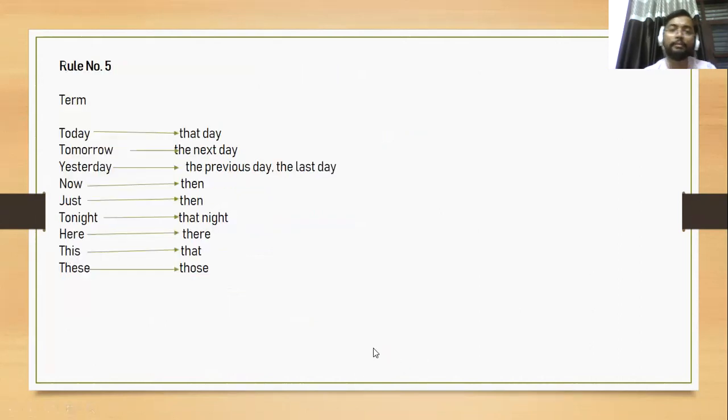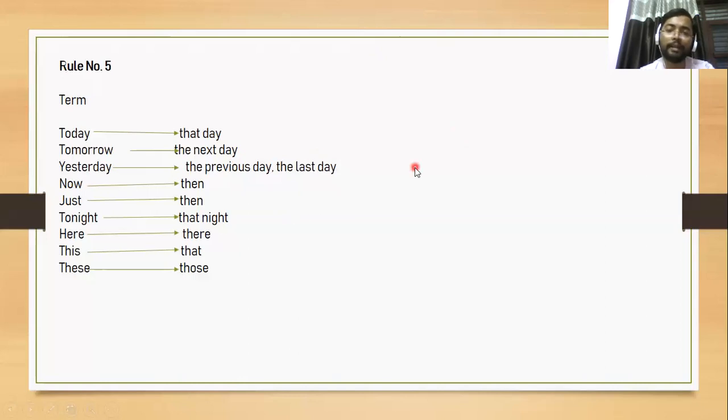Come to the next slide. It is rule number 5. Some important terms are also there. Today changes into that day. Tomorrow changes into the next day. Yesterday changes into the previous day, the last day. Now changes into then. Tonight changes into that night. Here changes into there. This changes into that. These changes into those. You should remember these words for correct transformation, direct into indirect.